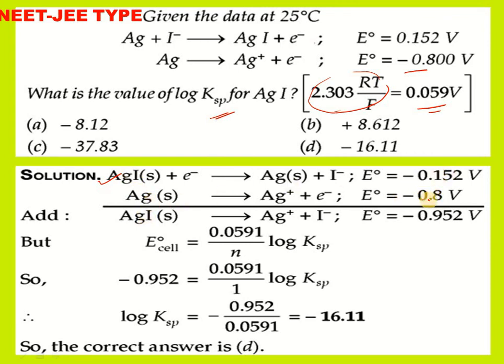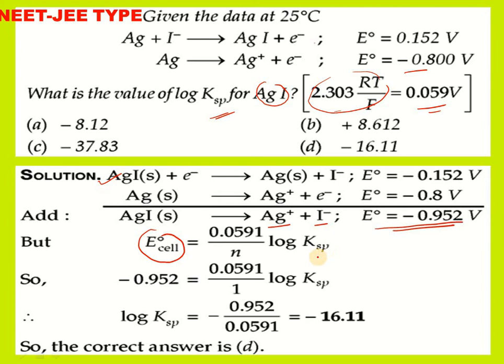Silver is minus 0.8. We have to find the KSP of silver iodide, which means we have to prepare a net reaction from these two. In this net reaction, Ag plus and I minus ions are coming. So this net reaction E naught value, obtained as minus 0.952, will be substituted as E naught cell value in the expression.